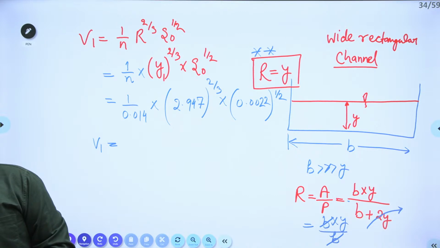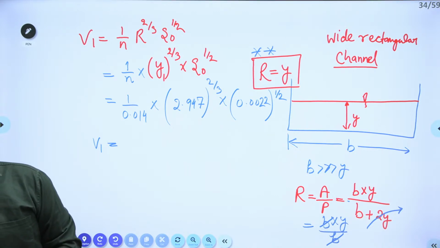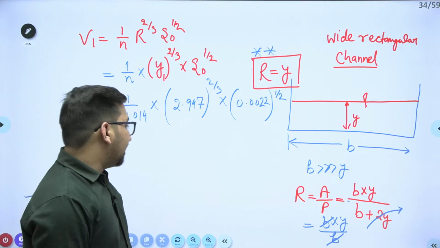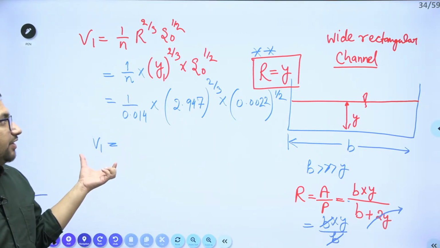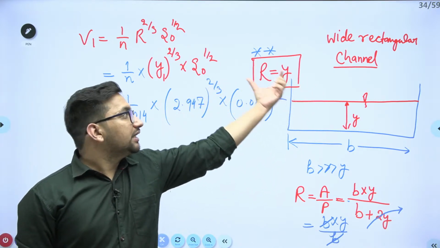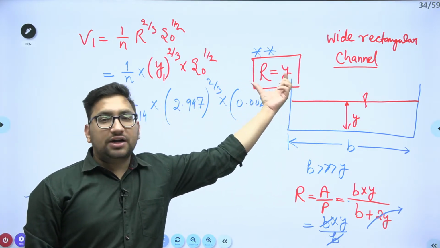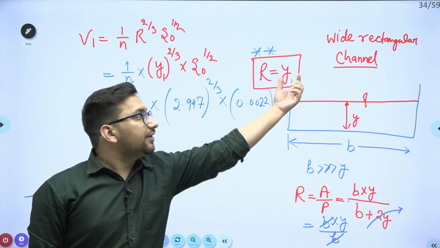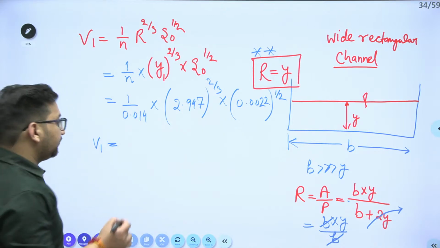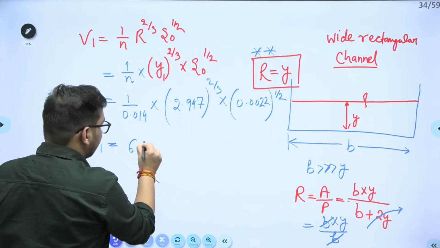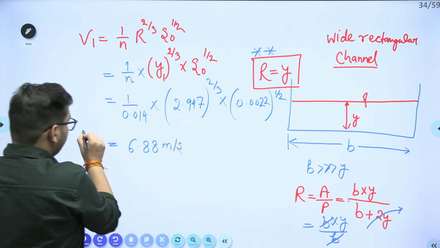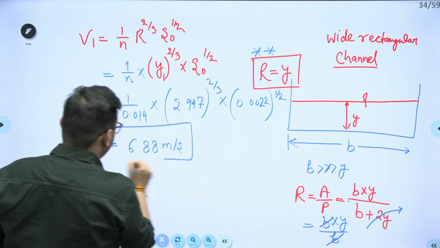Just calculate this value and let me know. What is the value you are getting by calculating V1? The trick was this wide rectangular channel word, right? Very important: your hydraulic radius R will be equal to y if there is a wide rectangular channel. Clear? It is 6.88 meter per second. V1 is 6.88 meter per second.